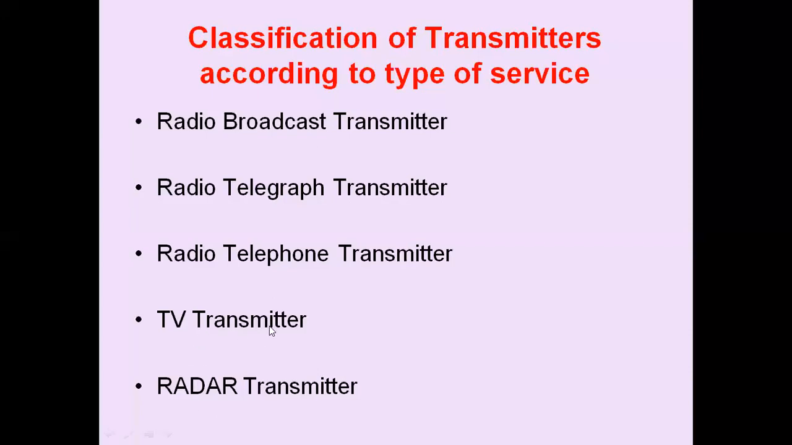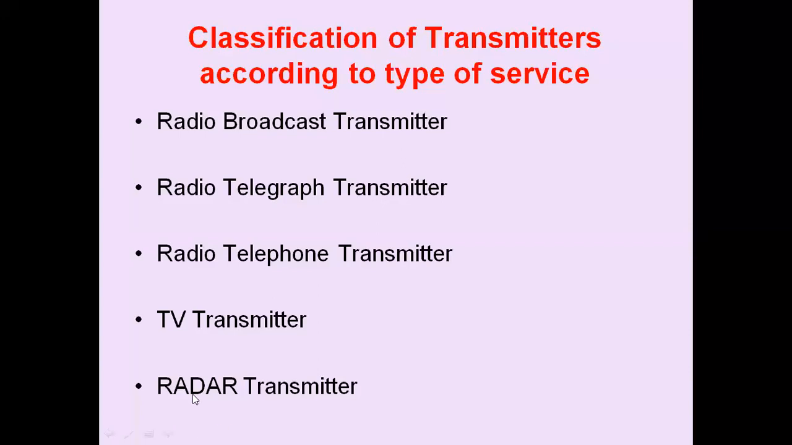Then the next category is the TV transmitter. Television broadcast requires two transmitters, one for transmission of the picture and the other for transmission of the sound. Both operate in the VHF or UHF range. Video information is modulated using amplitude modulation, the vestigial sideband modulation technique, and for transmission of sound, frequency modulation is employed. The total bandwidth occupied by one TV channel is about 7 megahertz because it carries both audio as well as video information.